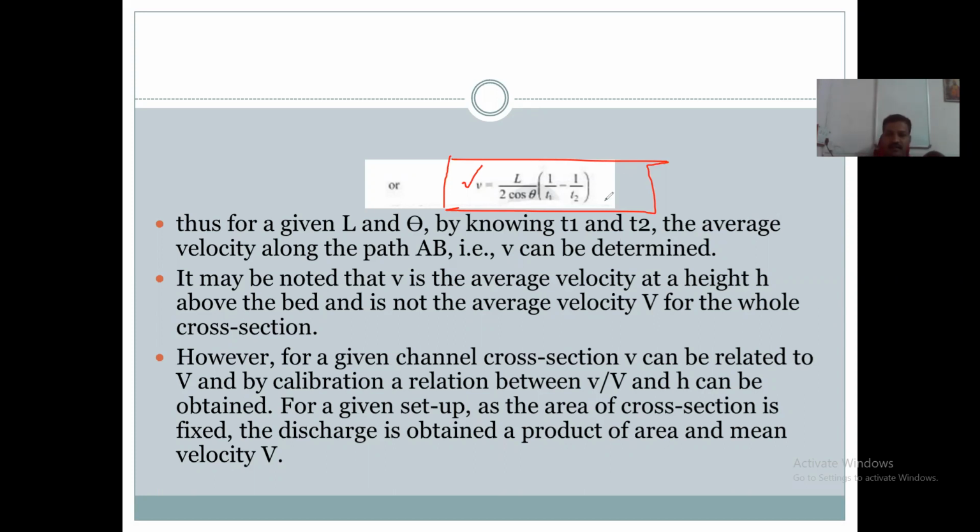So by knowing this length, the value of theta, then the values of T1 and T2, the formula which we have seen, after putting all these values in it, what will we get? The velocity of flow, the average velocity at a height h above the bed. You get the average velocity. This is the formula to calculate the average velocity.